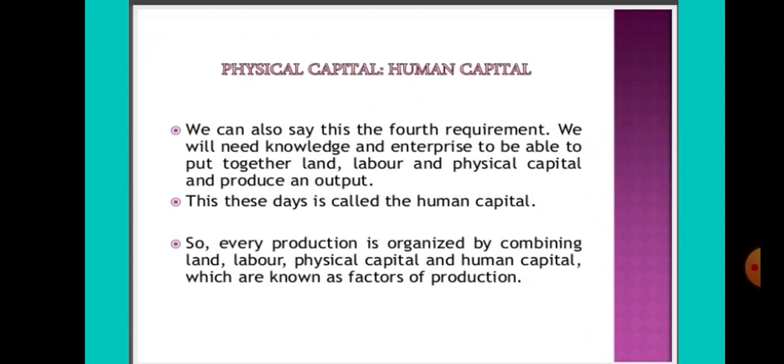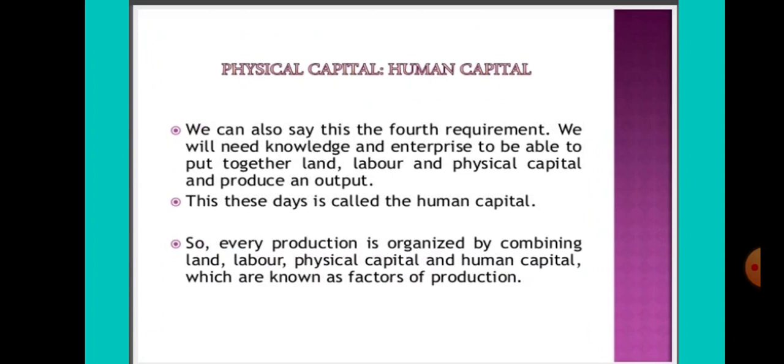And finally comes the human capital. It is the fourth requirement, and human capital refers to we people. It is also known as the entrepreneur or the organizer. It is a person who puts together all the other factors of production, that is land, labor, and physical capital, and produces something useful.